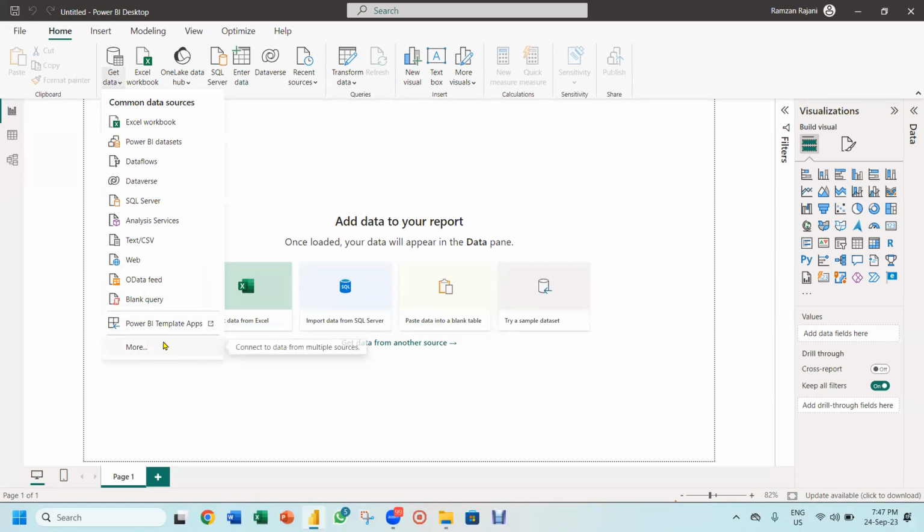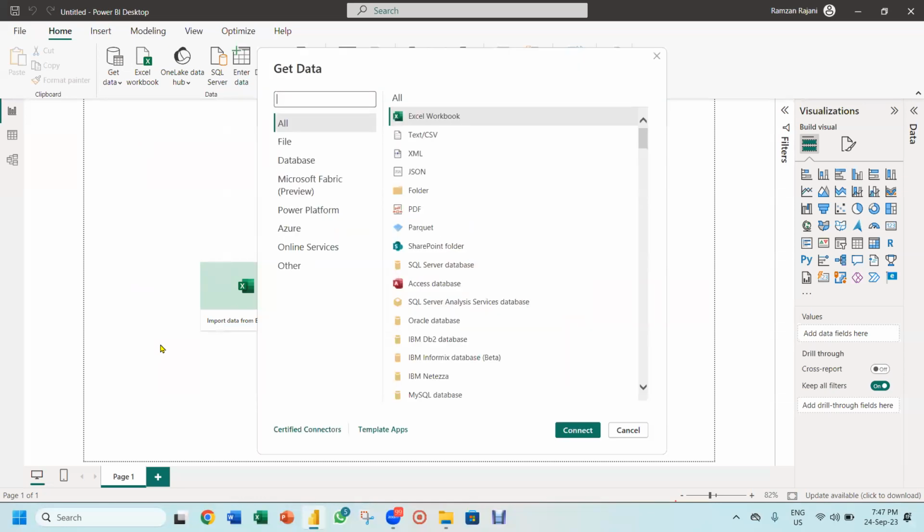Not only this, when you go to the more option over here, you can import data from many other sources, more than 150. You can even import data from PDF. Yes. And in such a way that you have multiple PDFs. If you want to combine all the PDFs, you click on this PDF, select all the PDFs, and then all the data can be combined. Like you have one folder, and in that folder you have hundreds of PDFs. You select the folder, click on connect, automatically all the PDFs will be selected. Say okay, it will show you which data you want to pull from the PDF. You select and you can combine that.